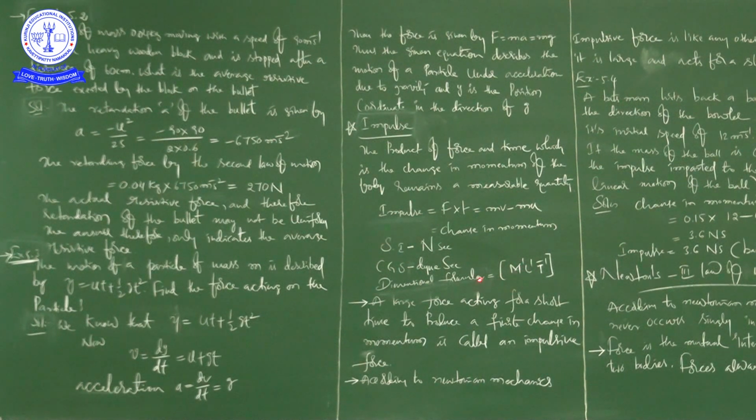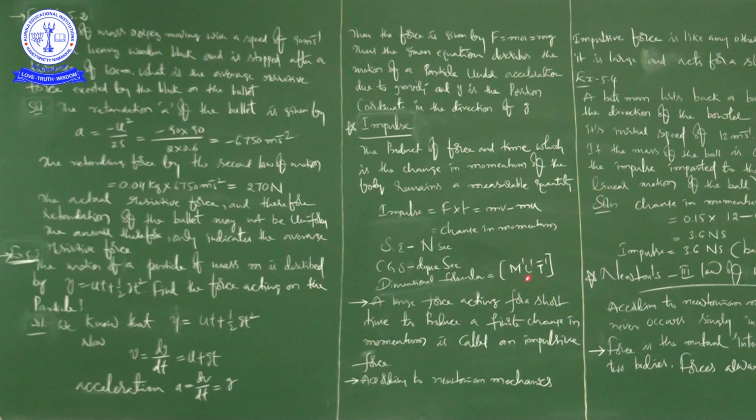Okay. So here is the dimensional formula of impulse. And one more thing, impulse is a vector quantity. So what is the direction of impulse? Because here it is the change in momentum. So whatever the direction of momentum here, based on that we will decide the direction of impulsive force. You can also call it impulsive force. So what is the impulsive force here? The force which is involved while calculating the impulse is called impulsive force.